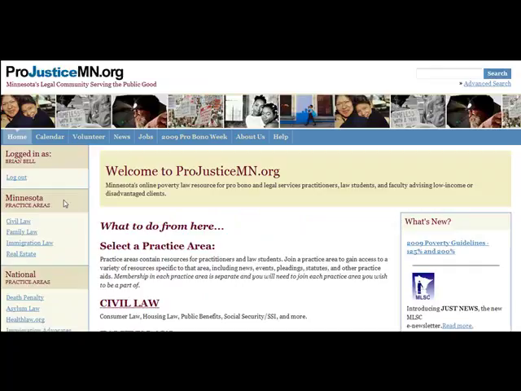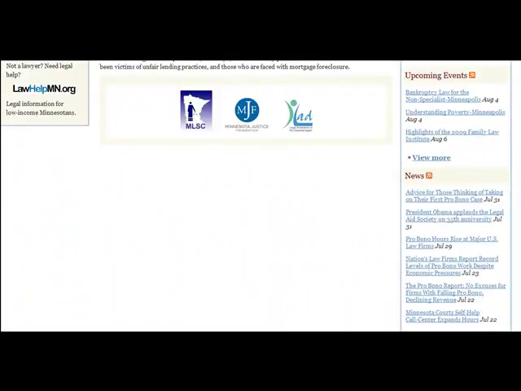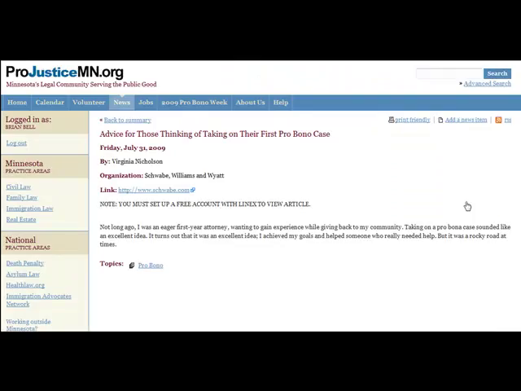You can review news items related to poverty law by clicking on News at the top of the page. You can also view news items by clicking on an article in the news feed toward the bottom of the page. Mini articles link to outside sites.